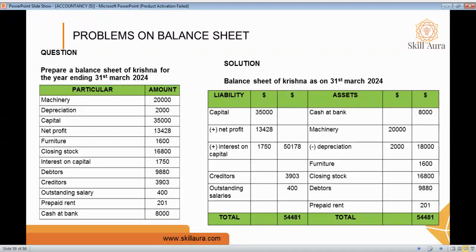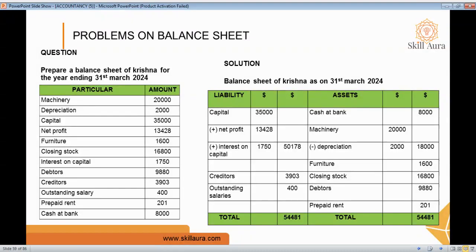First, we have to analyze this question format. First is machinery, which comes under asset, as you know, and the depreciation also comes under asset. Capital is a liability, and the net profit also comes under capital, so it is also a liability. Furniture is an asset; it goes to the asset column, and closing stock will come under asset as well.